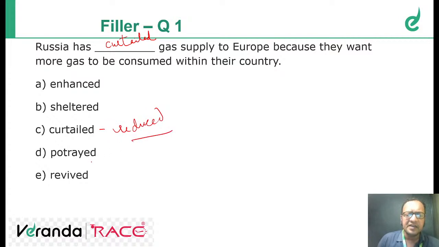Portrayed means to display or to show. Revive means to rejuvenate or refurbish, bring back to life. So the answer would be curtailed, because they want the gas to be consumed within their own country. Fine.